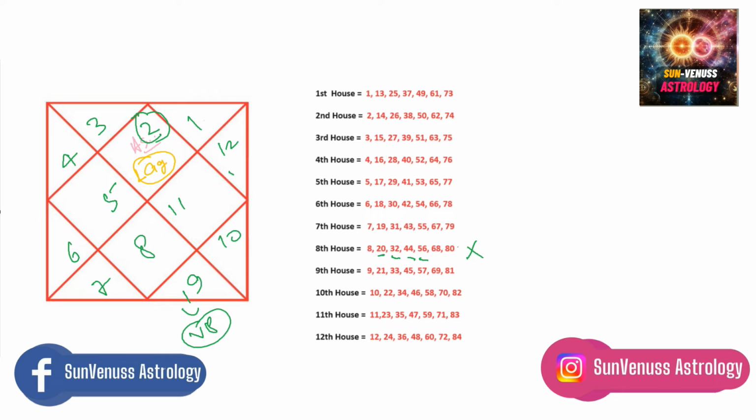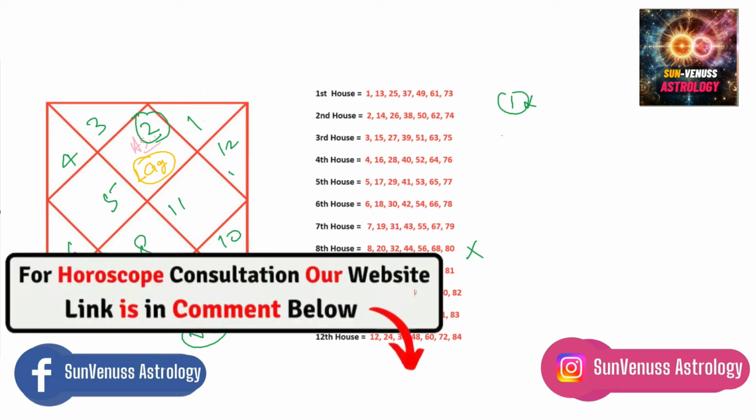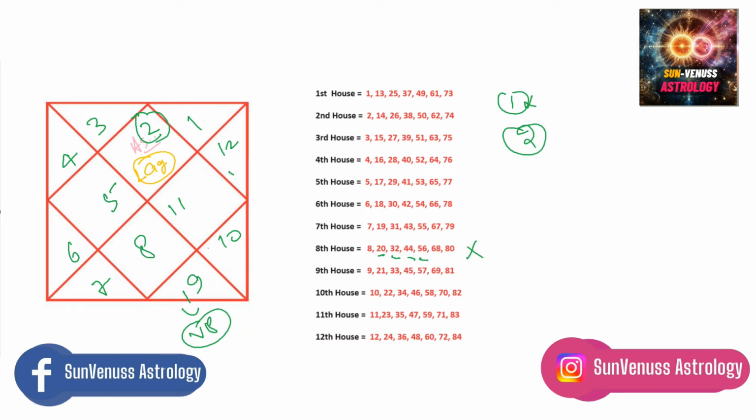Okay, so our first principle failed for his chart. Then I asked him the second rule. Our second rule was to look at where the sign of Libra is as per your ascendant. For him, Libra falls in his 6th house. So now we will look at the 6th house ages: 6, 18, 30, 42, 54, 66, 78.